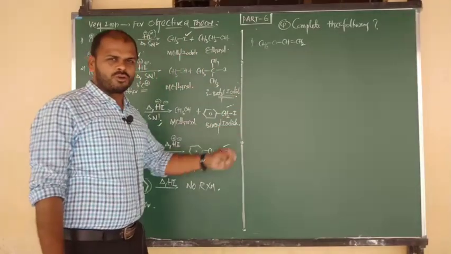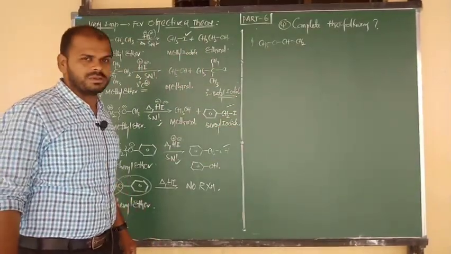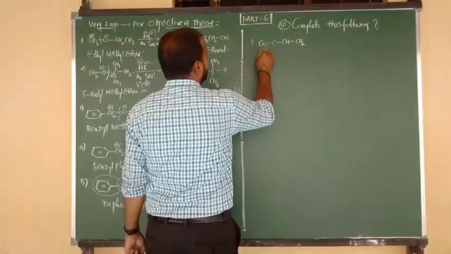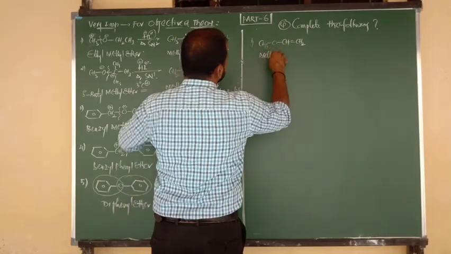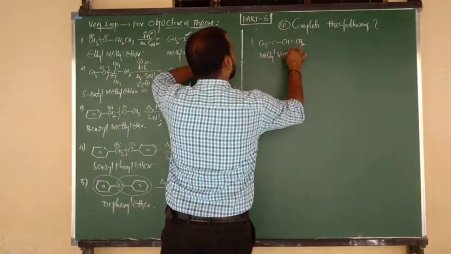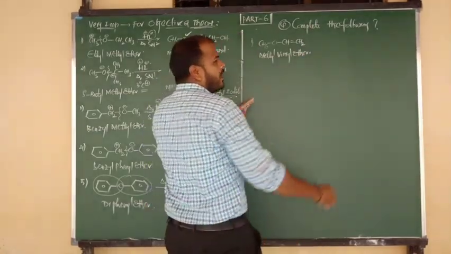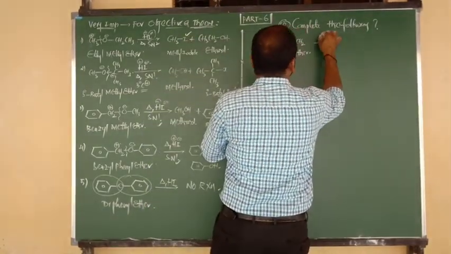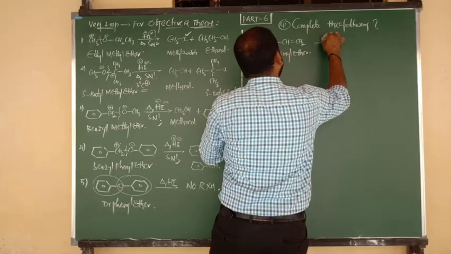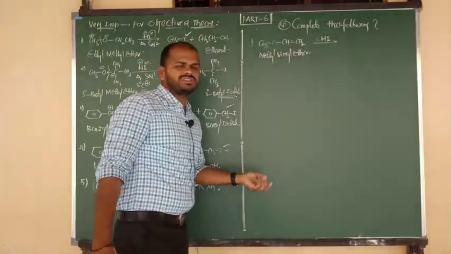So one side the methyl group is there, and on the other side the vinyl group is there. So what will be the reactant name here? Methyl vinyl ether. And upon the arrow mark, the reagent given is heating with HI.